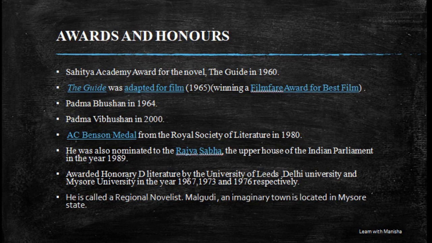Let's see the awards and honors that have been given to R.K. Narayan. So the very first is the famous and prestigious Sahitya Akademi Award for the novel The Guide in 1960. The Guide is a very famous novel of R.K. Narayan that was written in 1958, which we are going to see later on. So for the novel The Guide, he got the Sahitya Akademi Award in 1960. Do remember that.